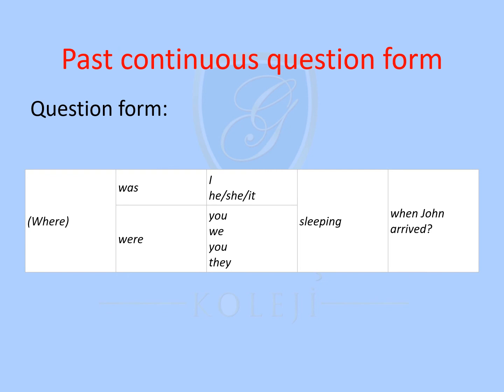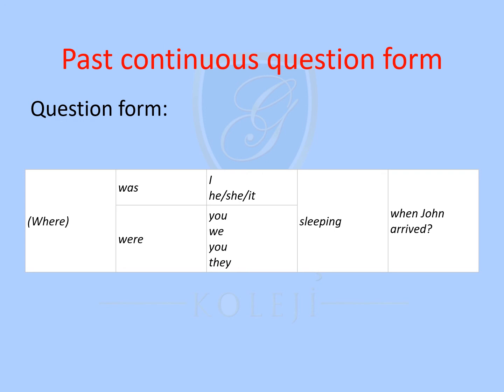And the question form. The where or when or why is optional. It depends on the question. If there is one, you can say, where were you sleeping when John arrived? The answer has to give some information if you have a question word at the beginning of the question. If not, you can answer directly with yes or no.